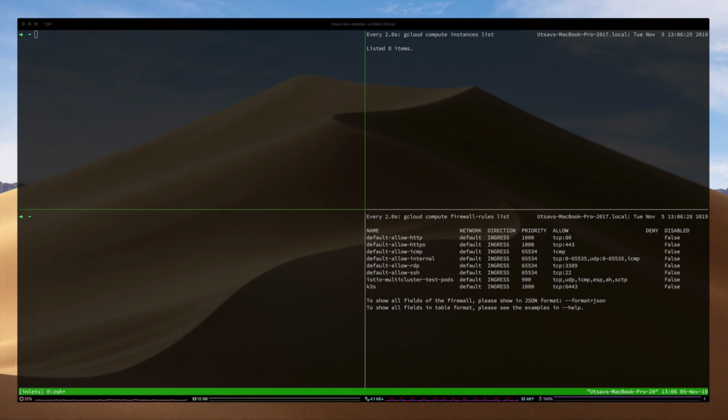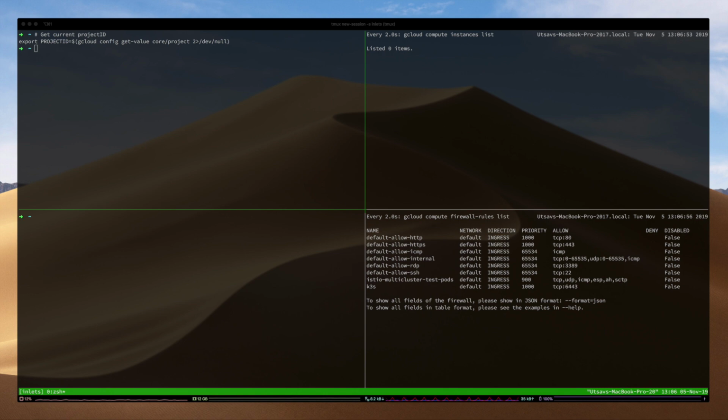I'm going to just go through these commands one by one, and hopefully by the end of this demo, we actually have a static endpoint.